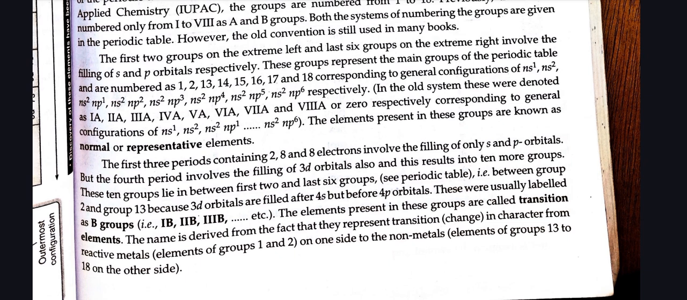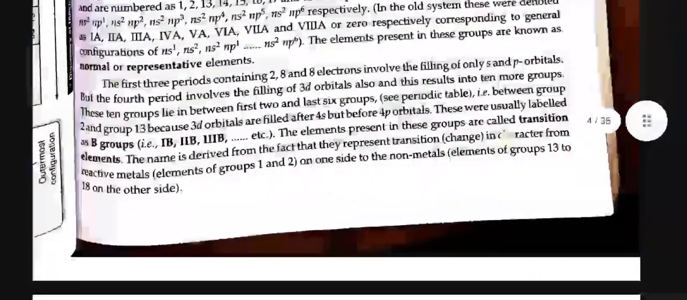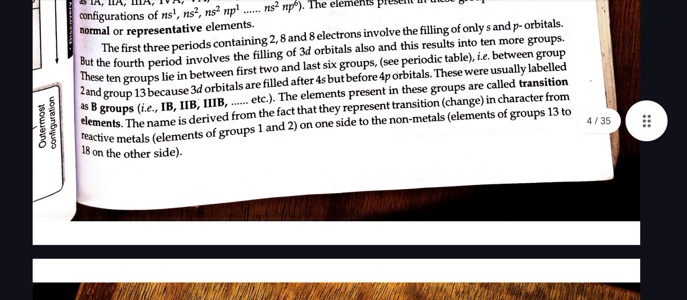The elements present in these groups are known as normal or representative elements. The first three periods containing 2, 8 and 18 electrons involve the filling of only s and p orbitals, but the fourth period involves the filling of 3d orbital also. This results in 10 more groups. These 10 groups lie in between the first 2 and last 6 groups, see periodic table, between groups 2 and group 13, because 3d orbitals are filled after 4s but before 4p orbitals.